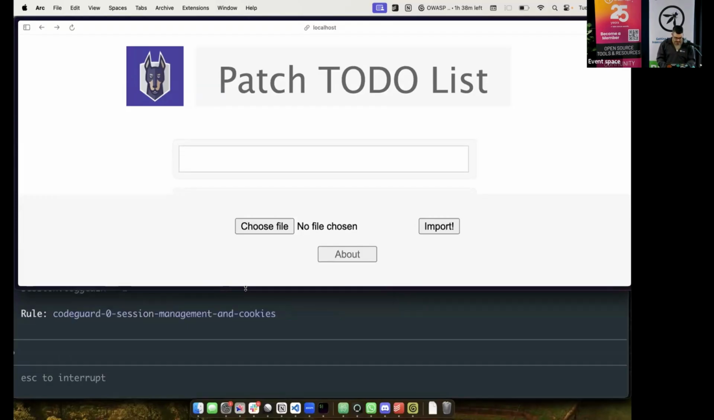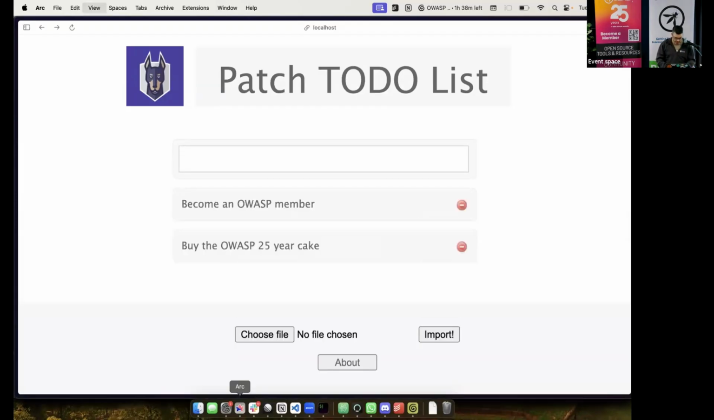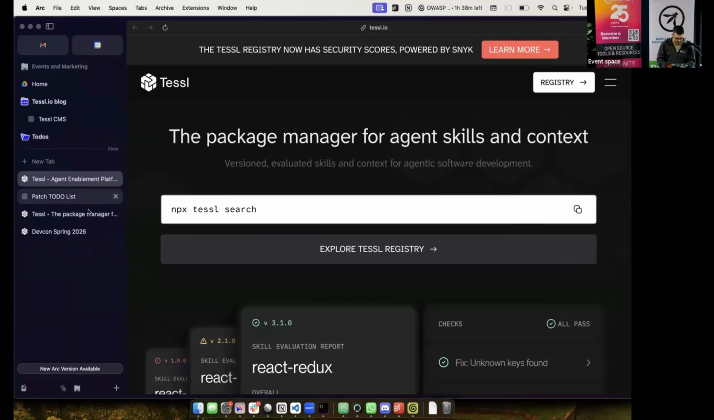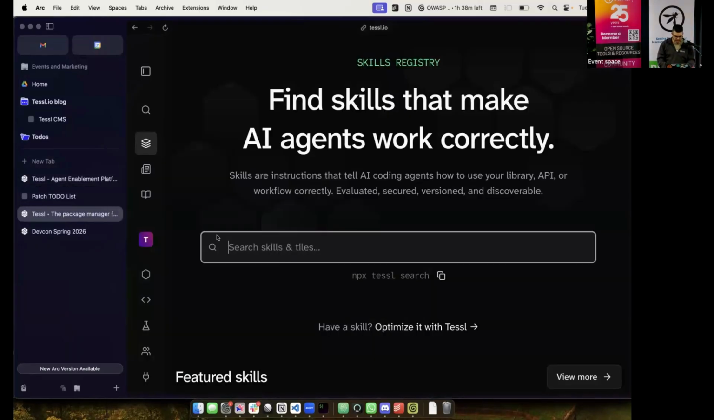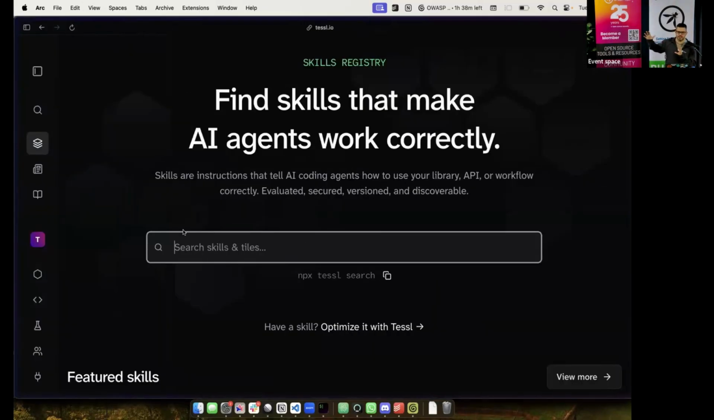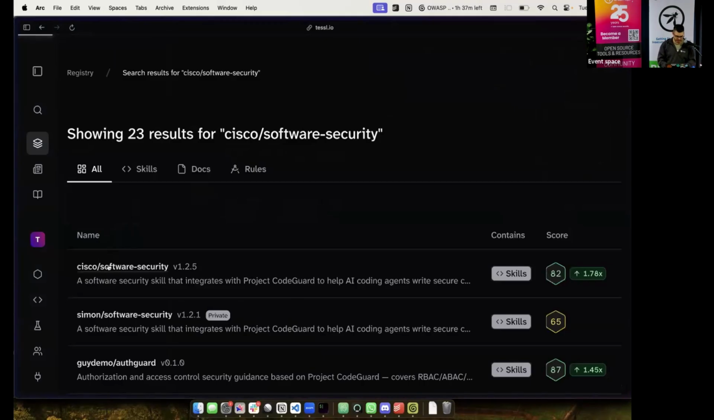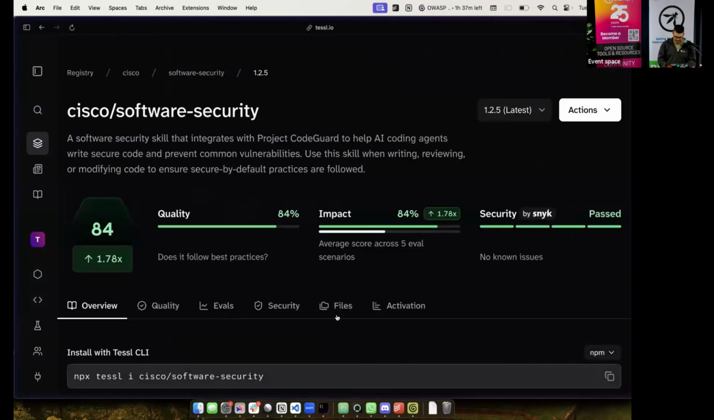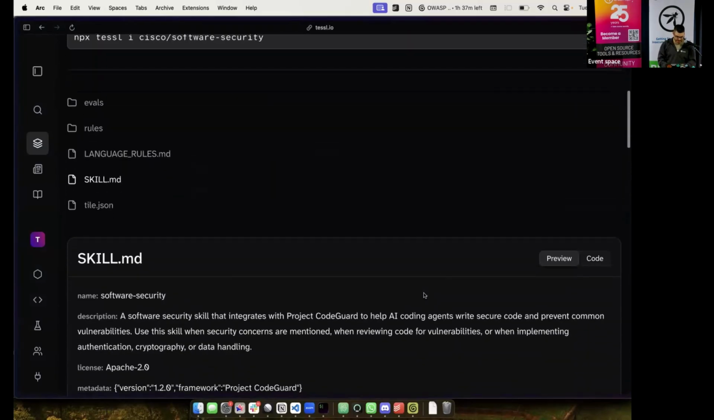Okay, right. What I'm going to do is show you what this is. Here we go. Okay, this is Tessel. Tessel is essentially the registry here for these skills. So I can search for my Cisco software security skill, and I will find my Cisco skill there. I'm going to click on that. I'm going to click on files. Let's have a look at what's actually here first of all.